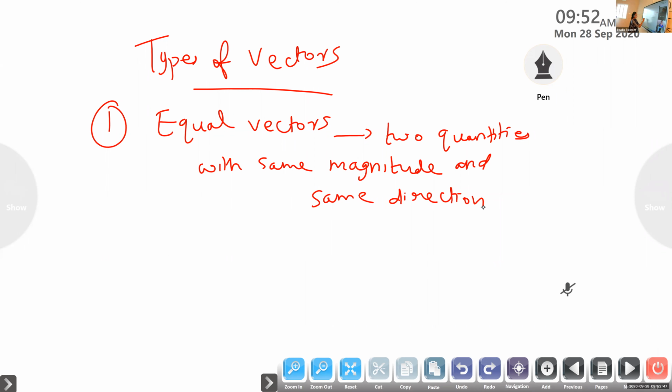So they are known as equal vectors. Same magnitude and same direction. That means, for example, OP indicates vector A. So draw two vectors like this with the same length. Already told you, length indicates the magnitude, so both have the same.